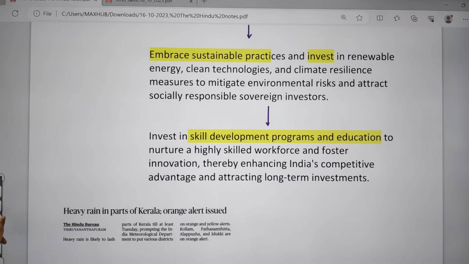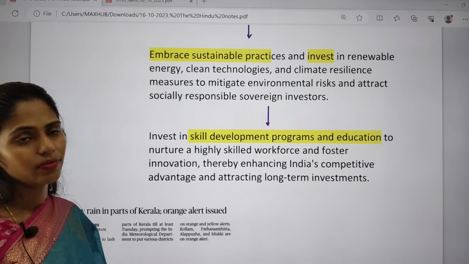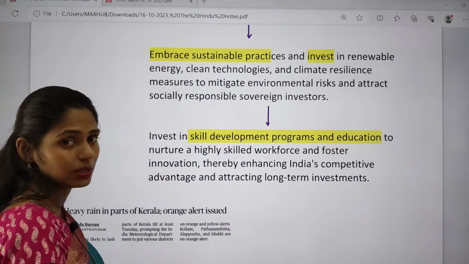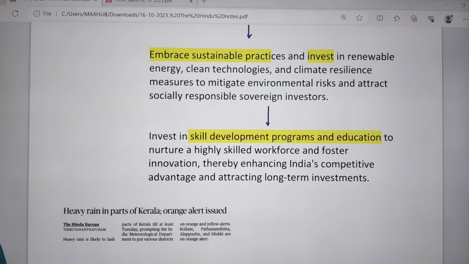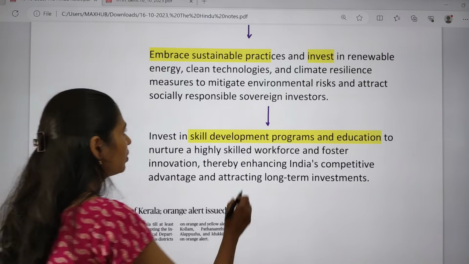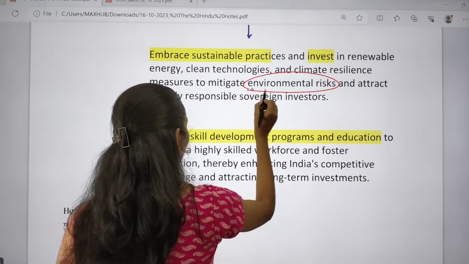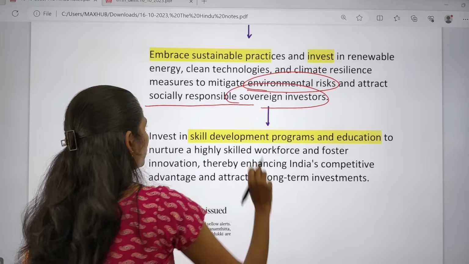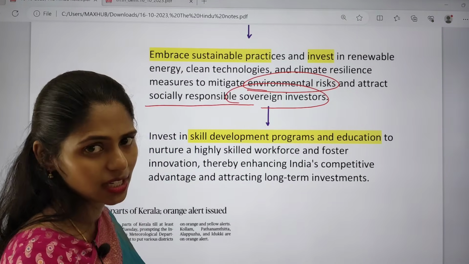And apart from that, we have to focus on sustainable practices. So we have to see the investment in the energy, that is especially clean energy, renewable energy, clean technologies and climate resilience measures, etc. So that we can also decrease environmental risk and attract especially socially responsible sovereign investors in our country.